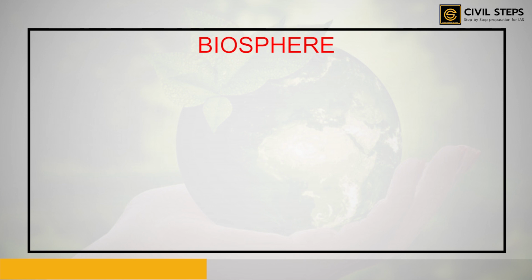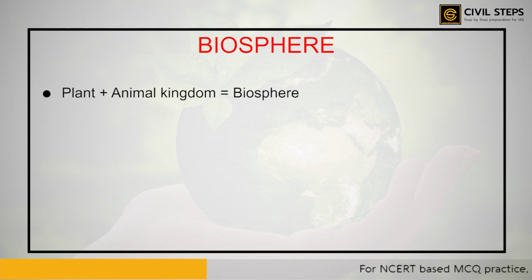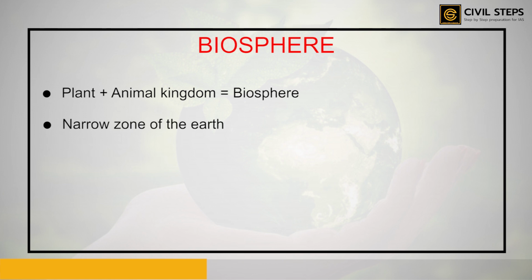Biosphere, what do we mean by this? Well, the plant and the animal kingdom together make the biosphere, or which we can even say they together make the living world. It is a narrow zone of the earth where land, water, and air interact with each other to support life. So, this was about the biosphere.